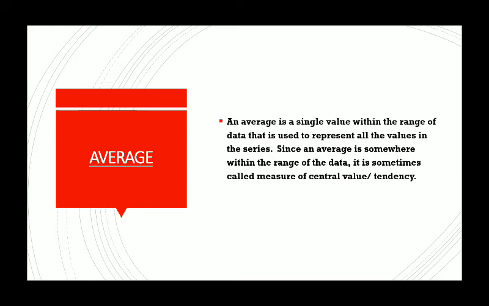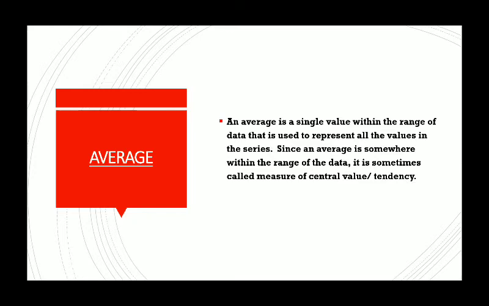So, an average means if we have a set of data, means a series, be it an individual series or a discrete series or a continuous series, which we have discussed in our previous chapter, any series, there is one variable value which represents the entire one. That value is called average.